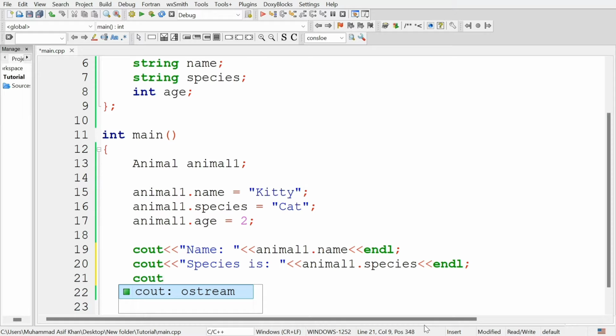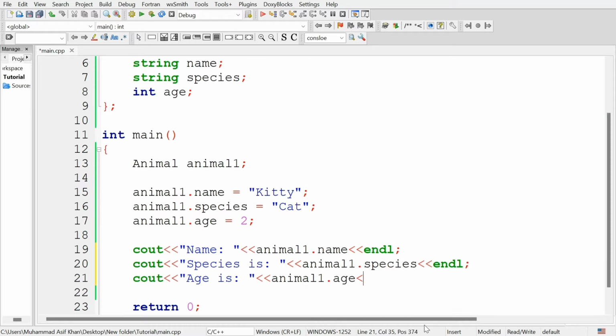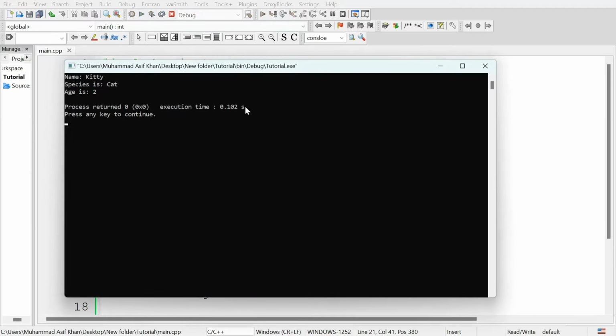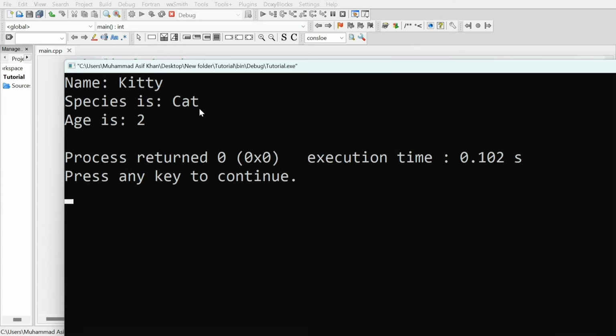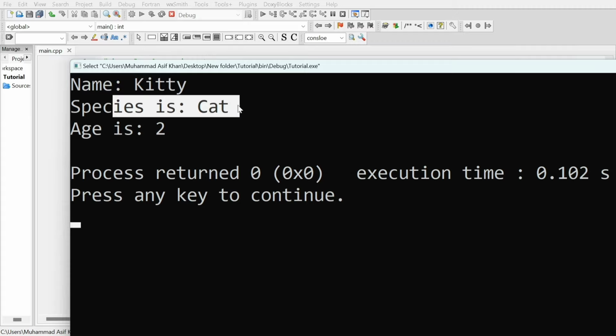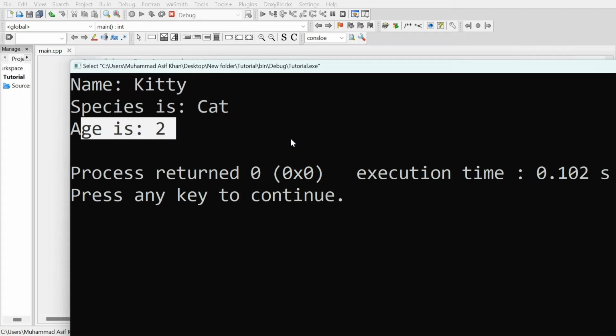Also display the age of the animal1, so type age is animal1.age. Let's run the program, and this program will show all the values of the attributes of the animal1 object, and you can see it displayed name kitty, species is cat, and age is 2 years.